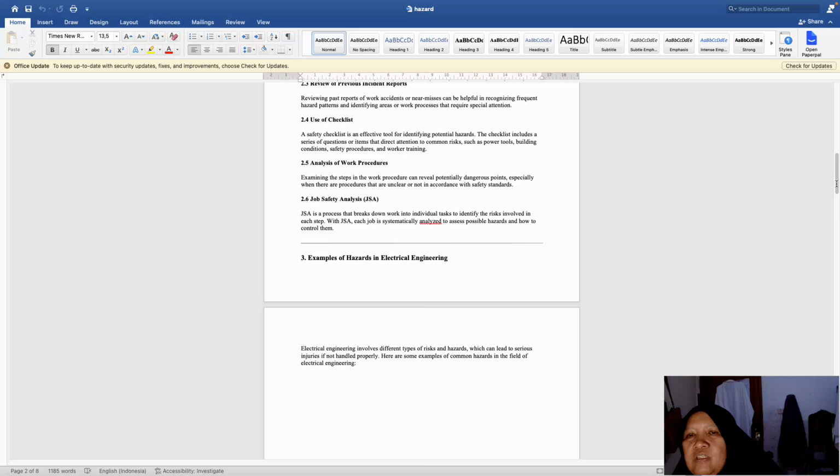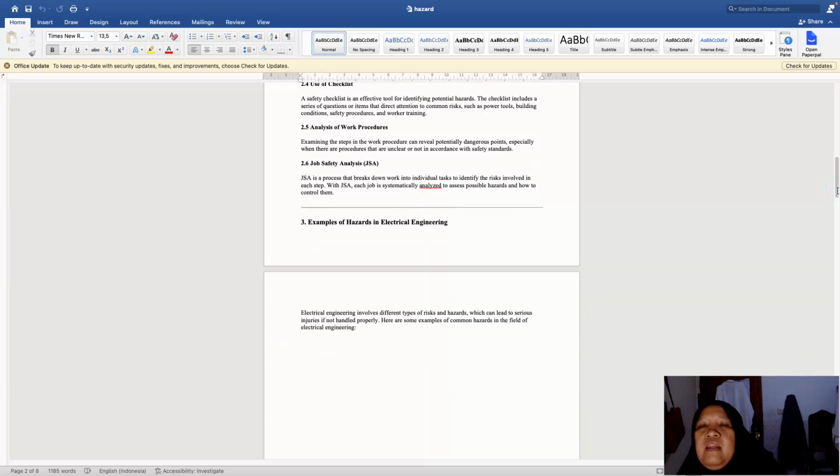So every job in electrical engineering has to have a work procedure. If it's not safe or there is a risk, we can change to a better procedure, so we can take care of the risk, and then there is no other dangerous accident.